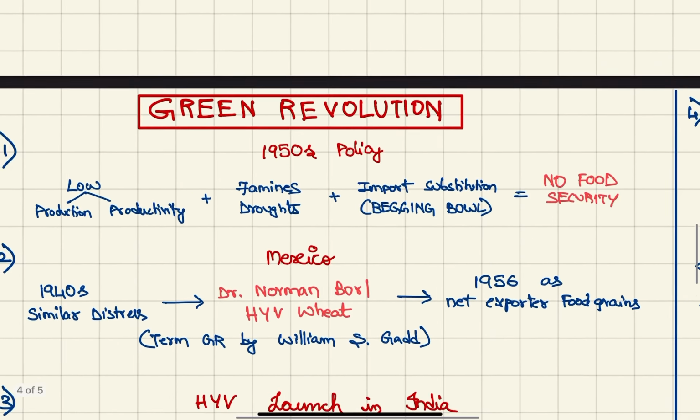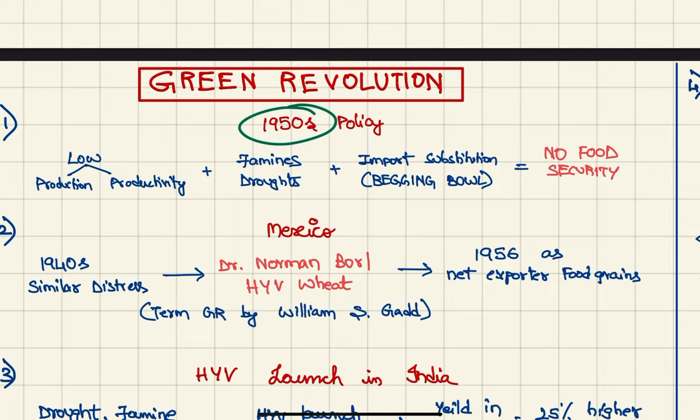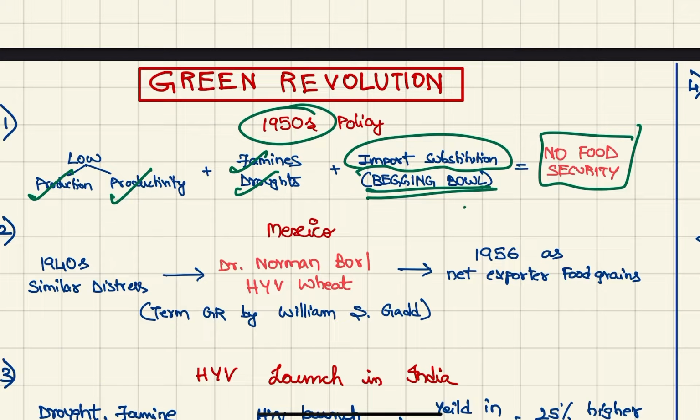Next, we're going to the green revolution. During the 1950s, India had low production and low productivity. Combine this with famines and droughts and the policy of import substitution. This led to India being a begging bowl, and this led to no food security. Begging bowl means no country was ready to export food to India because India had the policy of import substitution.